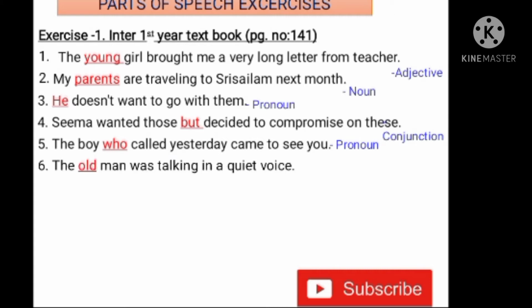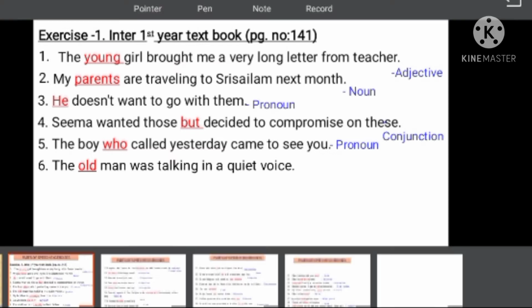Sixth one. The old man was talking in a quiet voice. Right. Here old, as we discussed in the first sentence, same like here in the sixth one, old adds extra information to the noun, that is man. Man is common noun, whereas here girl also is common noun. The old man. Here how is the man? Old. Understand? Here old also adjective.